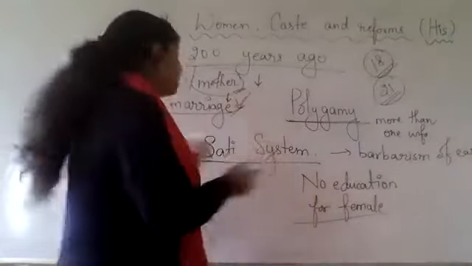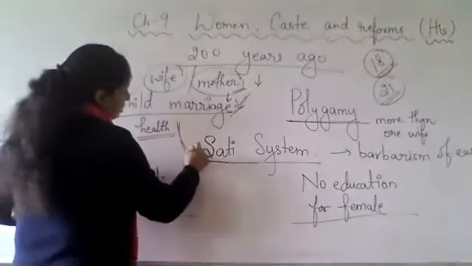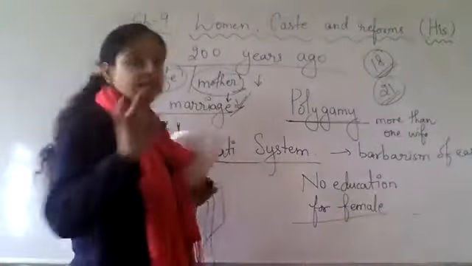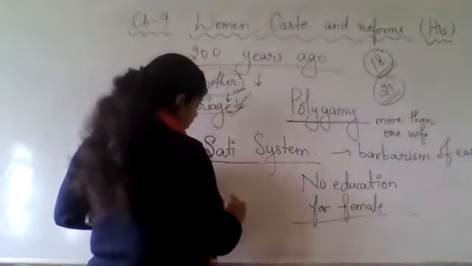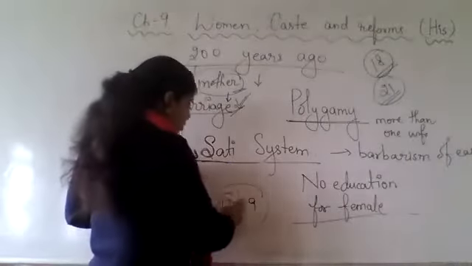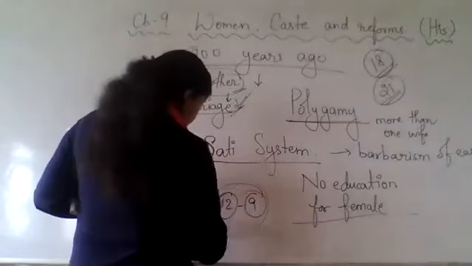Now, one thing, these things are also related if you see. How is this related? Suppose child marriage. Now, in child marriage, a boy of 12 years and a girl of 9 years got married.